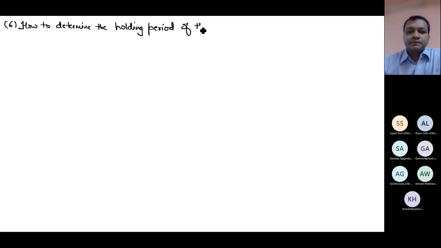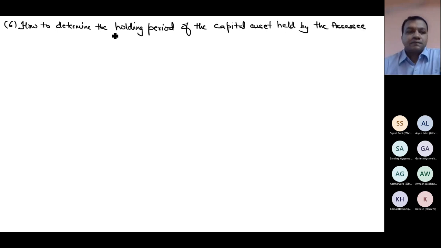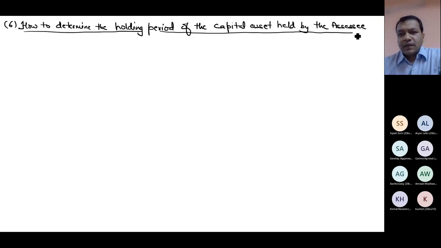So my next heading is how to determine the holding period of the capital asset held by the assessee.